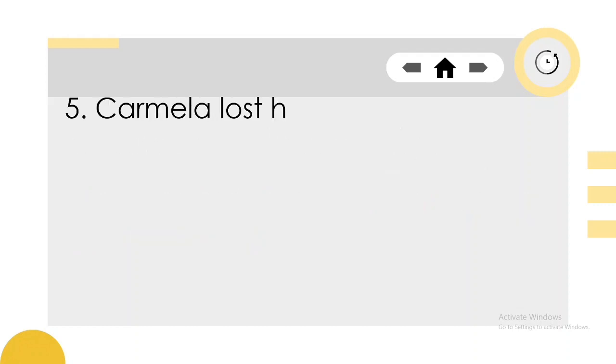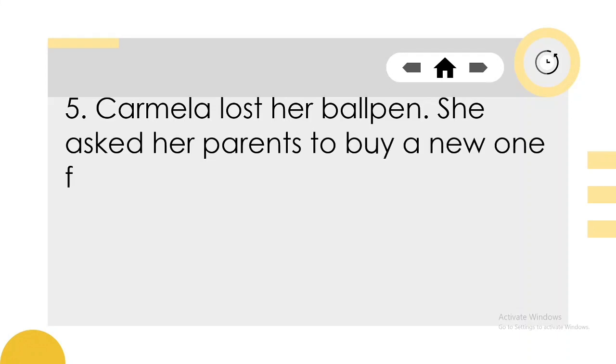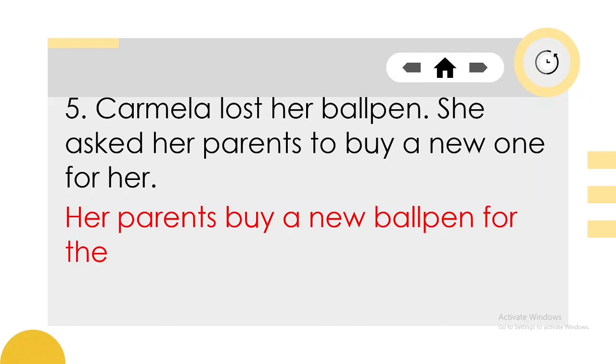Number 5. Carmela lost her ball pen. She asked her parents to buy a new one for her. The problem here is Carmela lost her ball pen. So, her parents buy a new ball pen for their daughter.